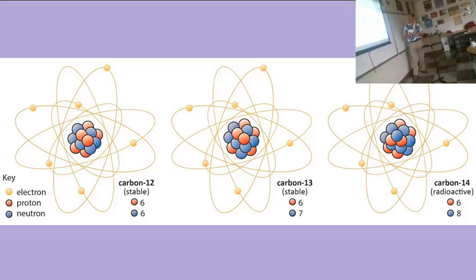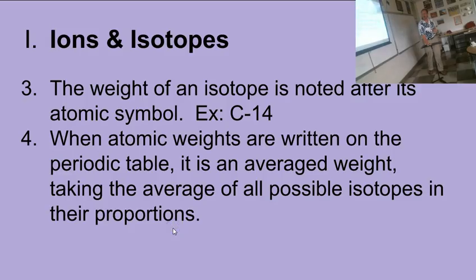And the difference is just the number of neutrons. This has 8 neutrons, this has 7 neutrons, this has 6 neutrons. But they all have 6 protons, and they would all have 6 electrons in a neutral state. Okay? So ions change charge, neutrons are different isotopes, and just change radioactivity is the only thing that makes it different. Okay?